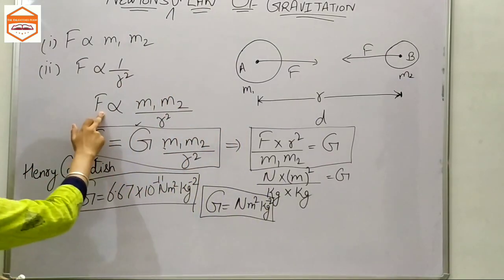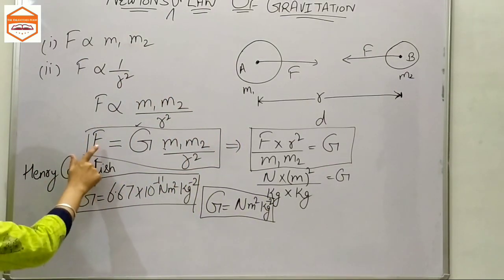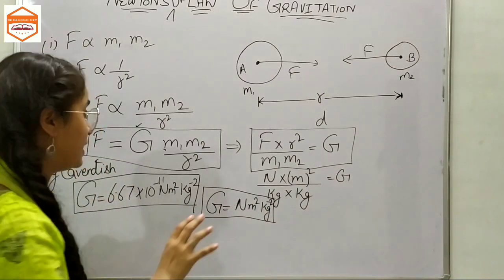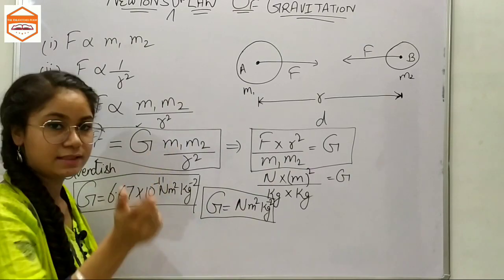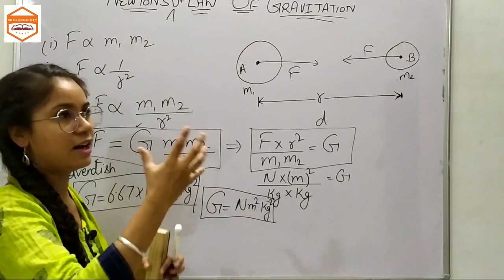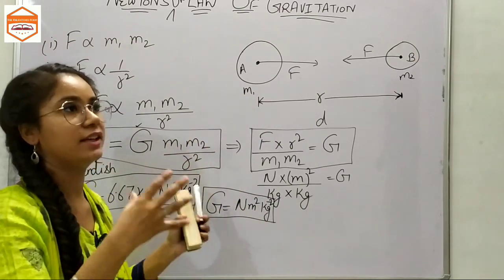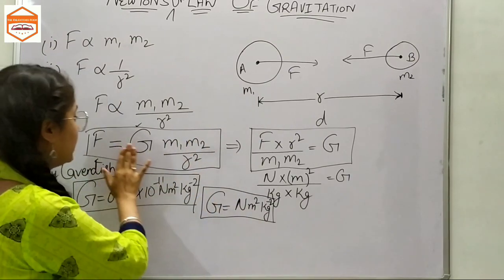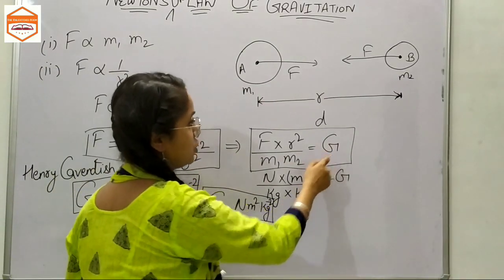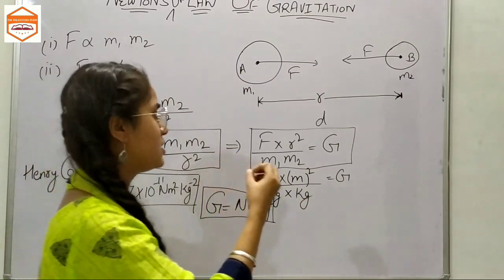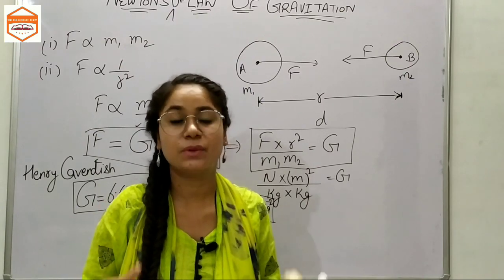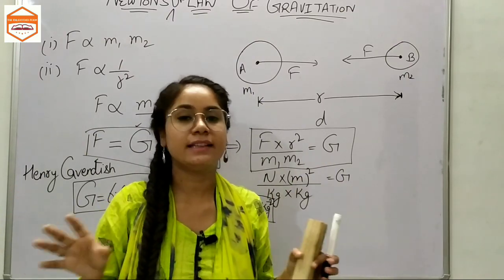Now this F, that means the gravitational force of attraction, depends upon the masses and upon the distance. If they are halved or reduced, or they are increased, everything would change, of course. But this G doesn't change. It doesn't matter what the shape of the object is, what the size is, what the mass is, or what the distance between the objects is.